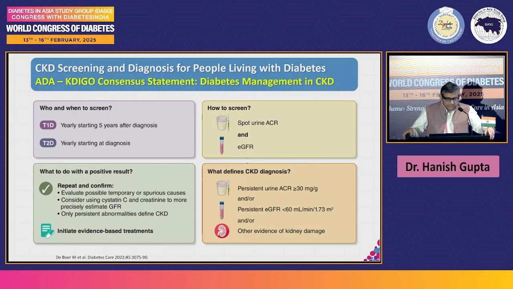Now, one important aspect here is Dr. Arvind also pointed out how to screen. Now, screening is very important because that is how you sensitize yourself. Two important points here: spot urine ACR, which was being discussed here. One important thing that you need to understand is that urine PCR is not a surrogate for urine ACR. You don't start with urine PCR. Many times the labs will give you urine PCR and you would believe that it is giving you a report for urine ACR. Well, 80% in PCR is Tamm-Horsfall protein.